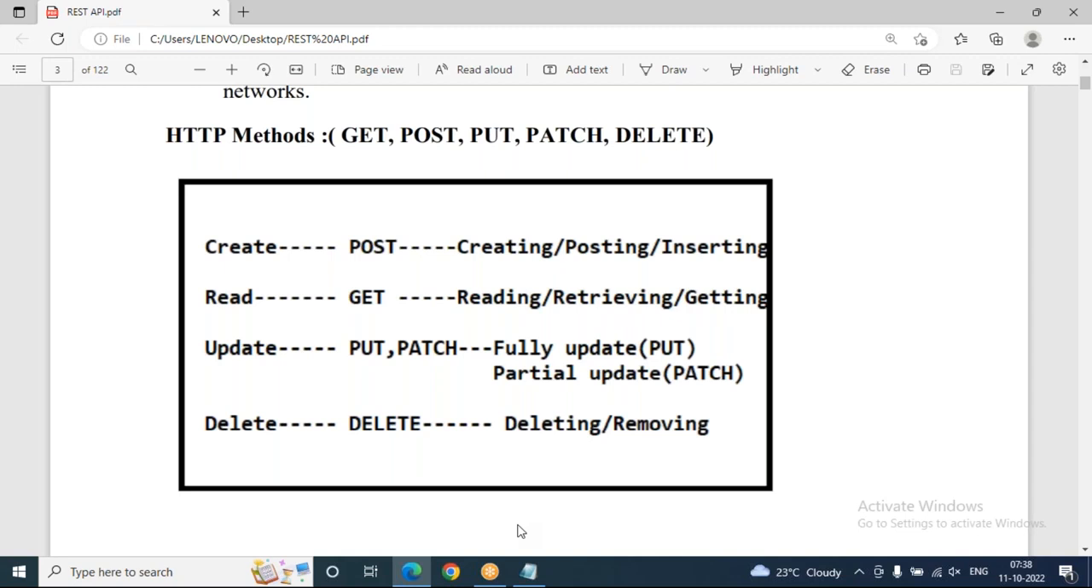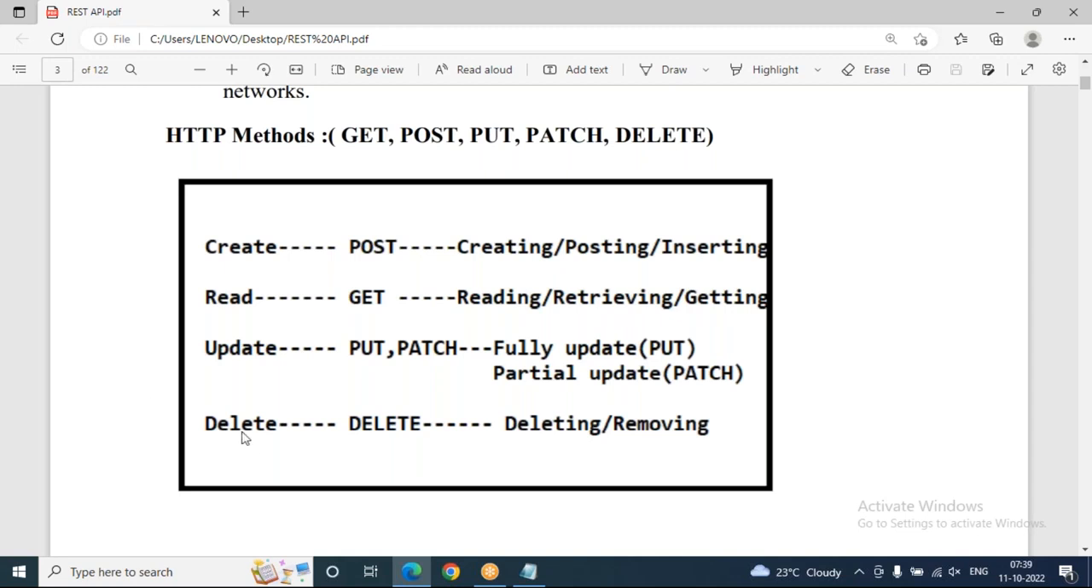Patch means partial updation. Sometimes only some of the fields of employee or student we need to update, then patch is required. And sometimes the total record needs to be updated, which means the put method is required for full update purpose. And delete means deleting or removing.